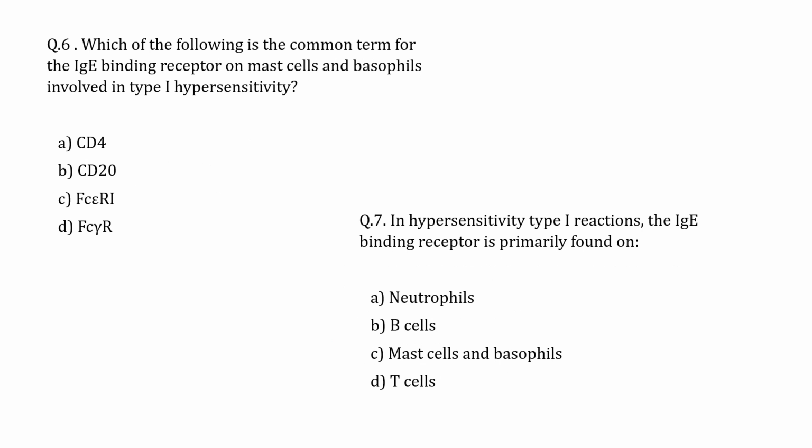Now, which of the following is the common term for the IgE binding receptor on mast cells and basophils involved in type 1 hypersensitivity? Which receptor is present on mast cells and basophils? It is Fc epsilon R1, not CD20, not CD4, not Fc gamma. Now, in a type 1 hypersensitivity reaction, the IgE binding receptor is primarily found on mast cells and basophils.